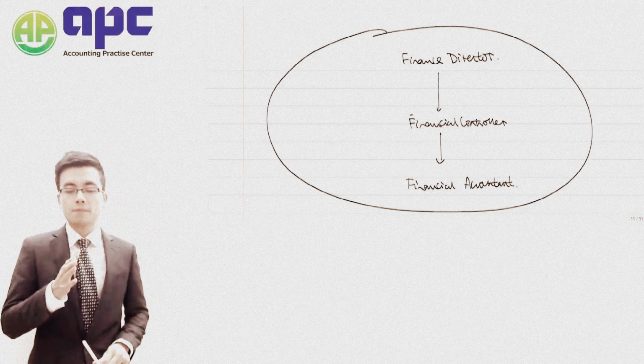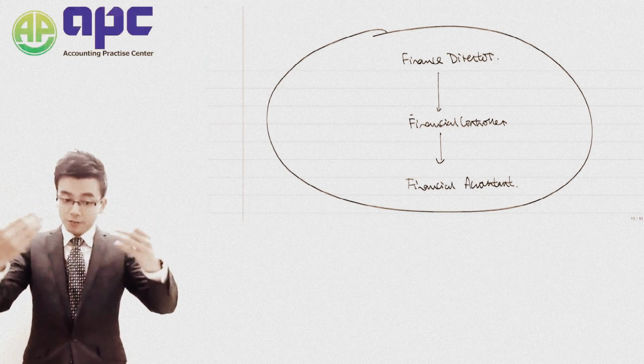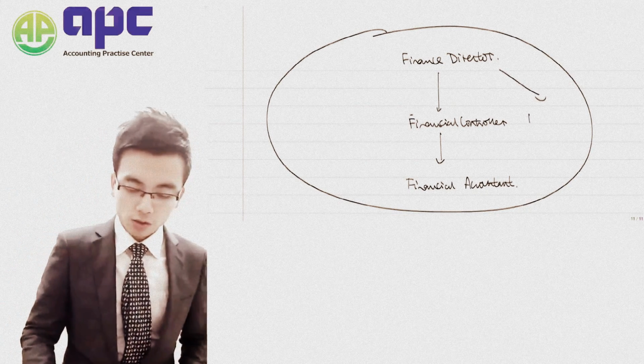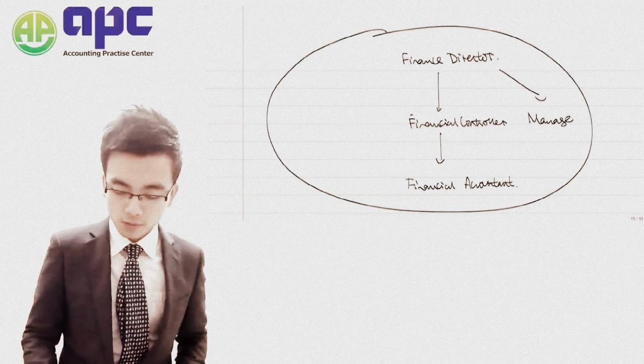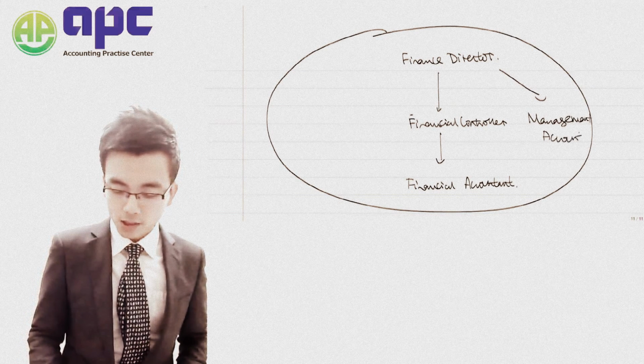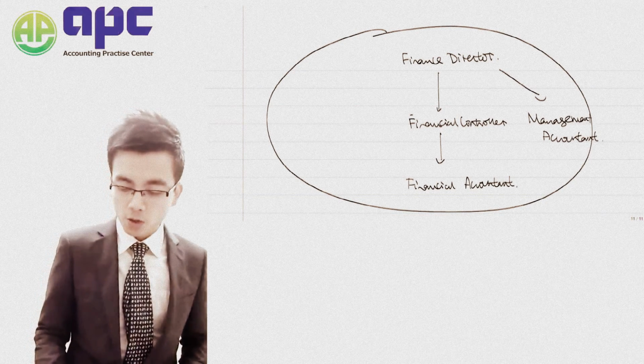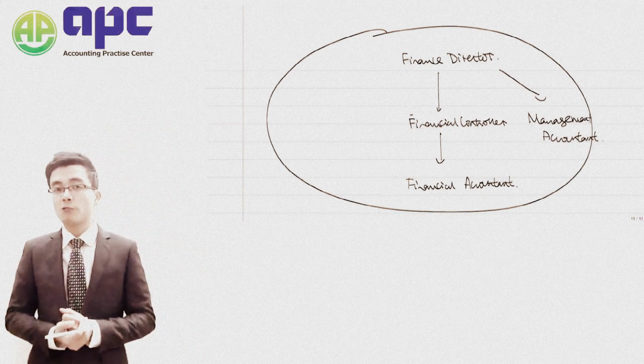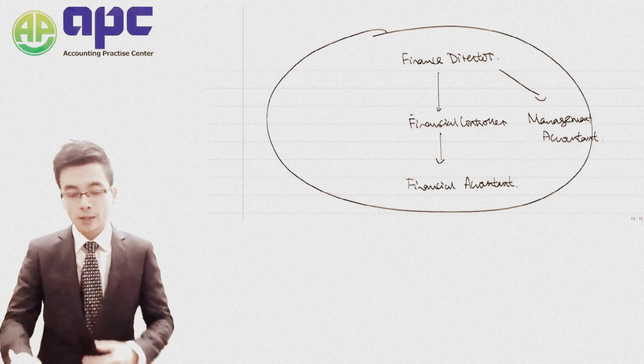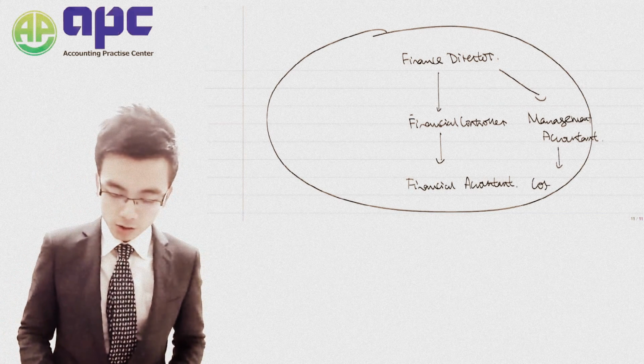Not only we've got the financial controller under the finance director, but also we've got the management accountant as well, who is responsible for the internal records within the company, and under which they are called the cost accountant.